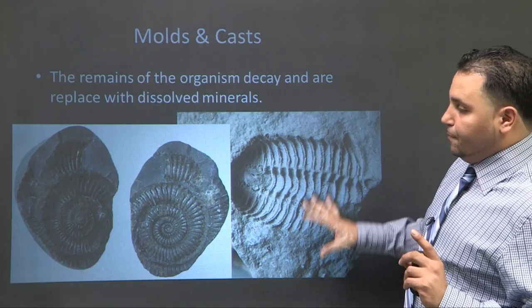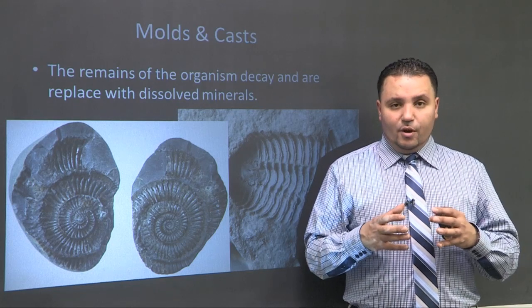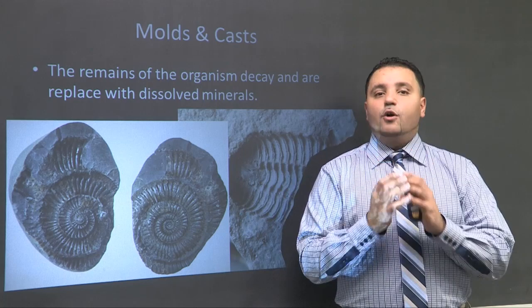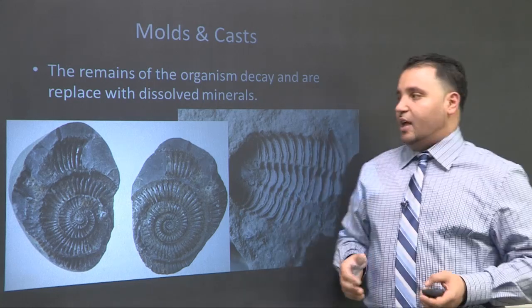And this is where minerals replace. So a cast would be just the hollow shape of it, and the mold would actually be a full, like a three-dimensional solid piece of it, okay? Not just the imprint, but the actual solid piece.